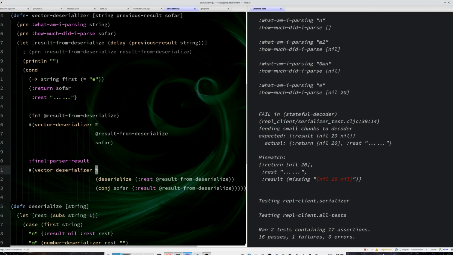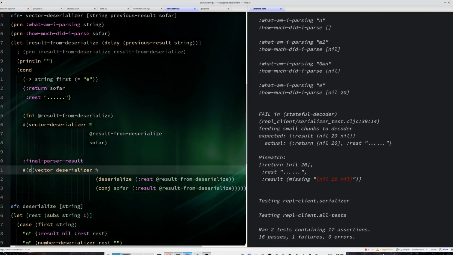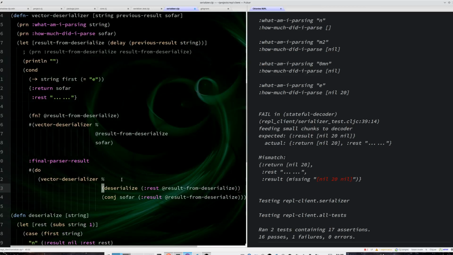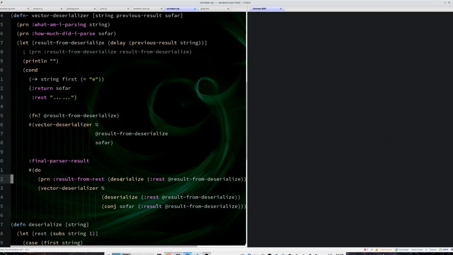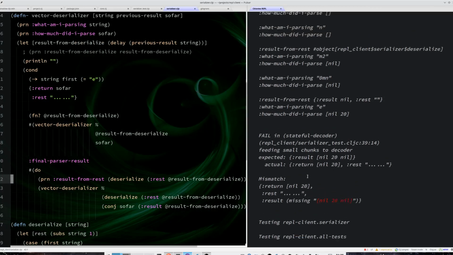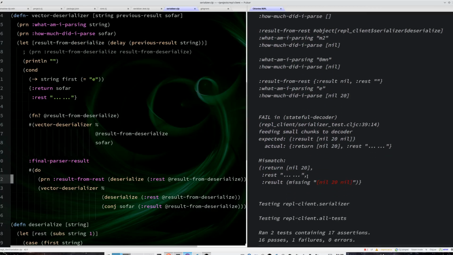Deserialize should be correct. So let's just put a do here so I can just print the result and see what will happen. Oh, yes, of course.